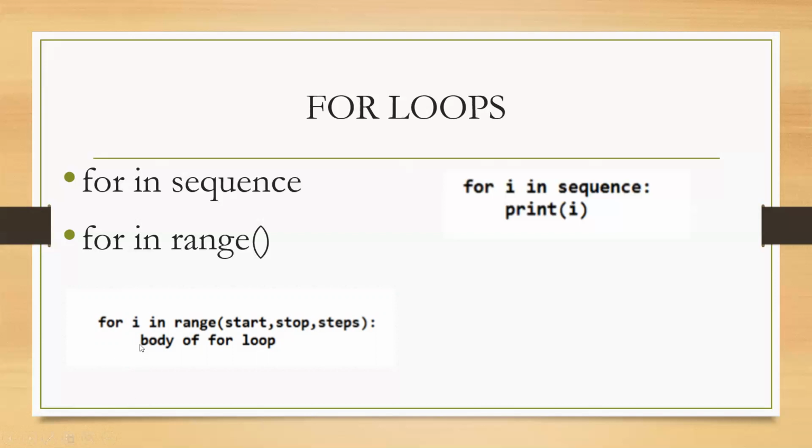And the same thing, whatever statements are to be repeatedly executed have to be included next to the for statement with the same indentation space.